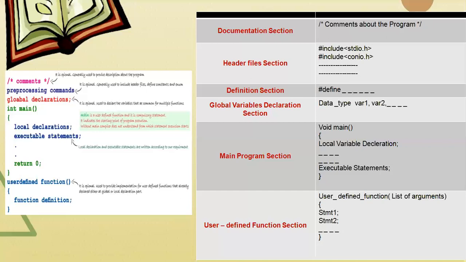So without main, compiler does not understand from which statement execution starts. And coming to user-defined function, which is also optional and used to provide the implementation for user-defined functions which have been already declared either at the global or local declaration part.